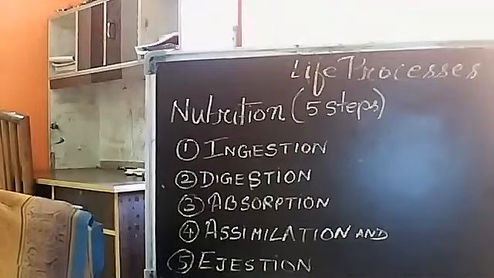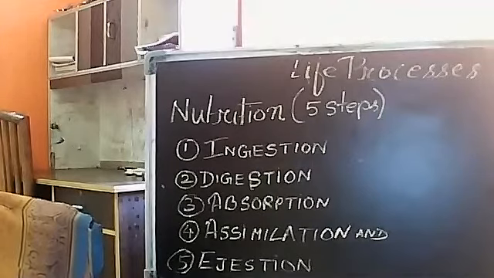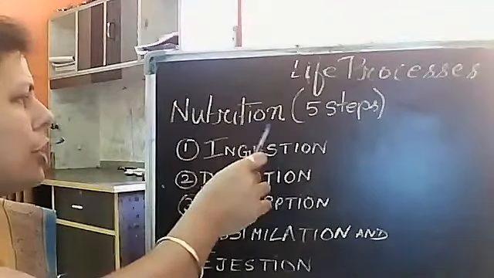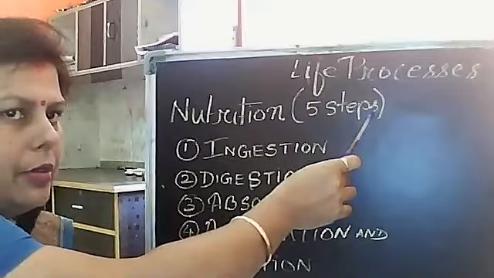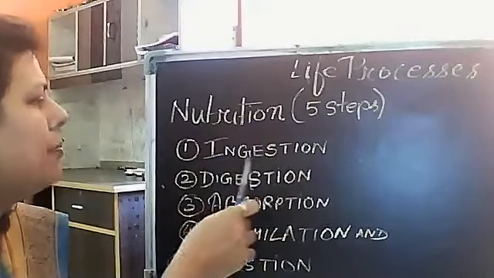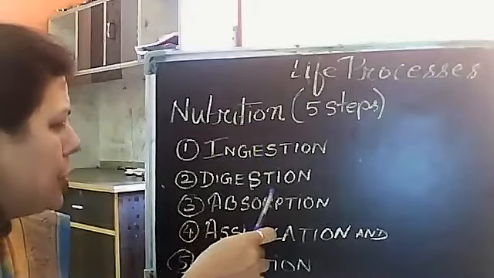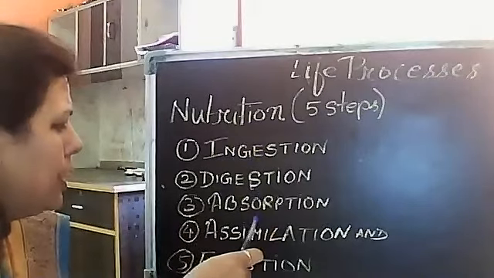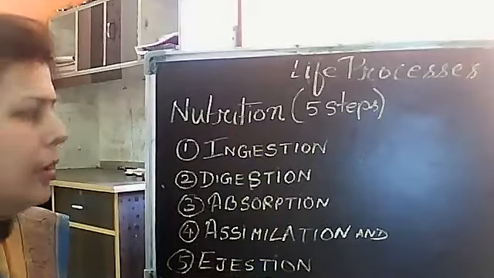But when we are asked to explain the nutrition process in animals, we can say that in all animals the whole nutrition process is completed through 5 steps, where the first step is ingestion, second is digestion, absorption, assimilation, and egestion.